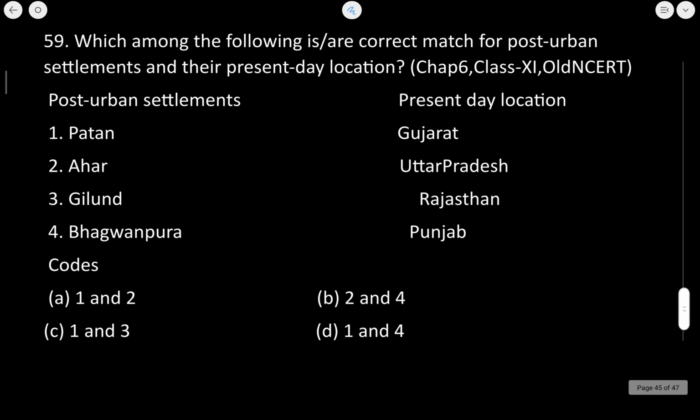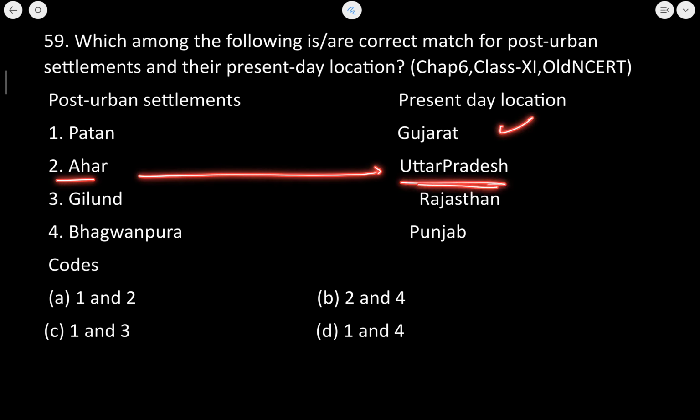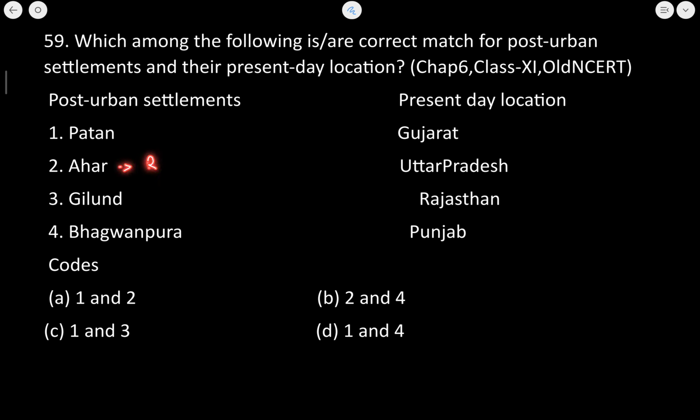Next question है हमारा, which among the following is or are correct match for post urban settlements? Now Patan is there in Gujarat. So this is correct or incorrect? So absolutely correct. Ahar culture is in Uttar Pradesh. No, Ahar is not there in Uttar Pradesh. Ahar is in Rajasthan.